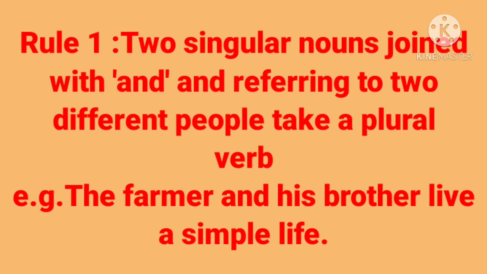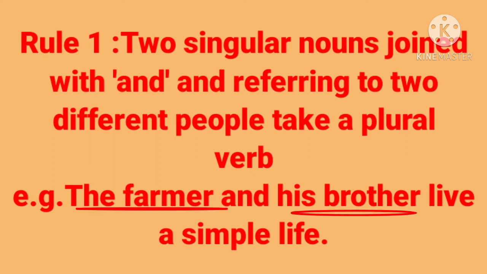In case of compound subjects, subjects consisting of two or more nouns or noun phrases, the following rules are followed. Rule number 1. Two singular nouns joined with and referring to two different people take a plural verb. For example, the farmer and his brother live a simple life.